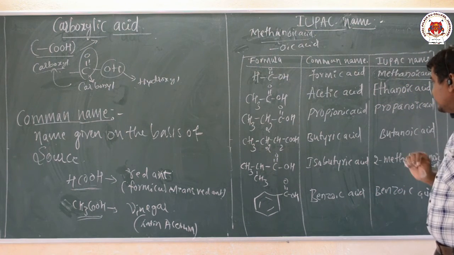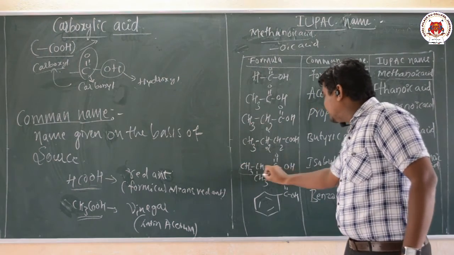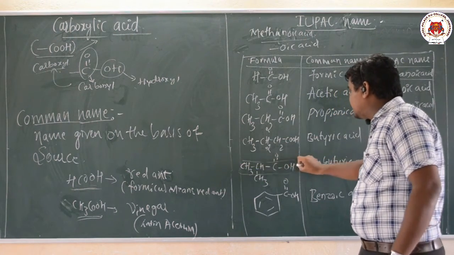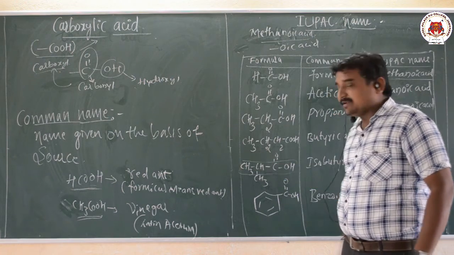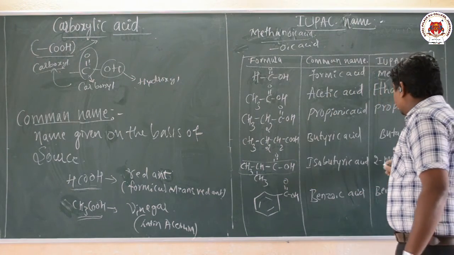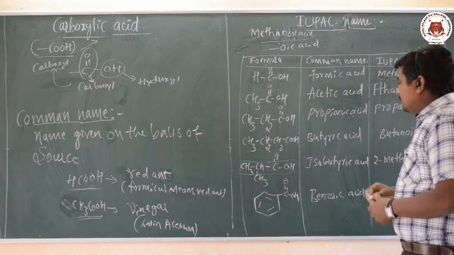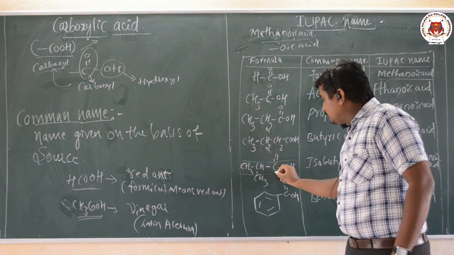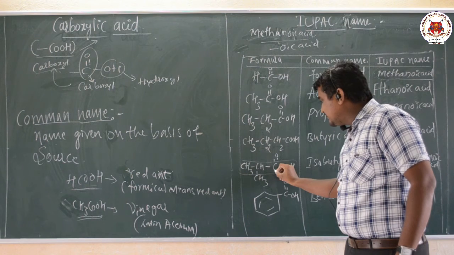Now for the IUPAC name, first you have to select the longest chain. In the IUPAC system, first you have to select the longest chain. Now the longest chain here is 1, 2, 3 carbon atoms, hence it is the parent chain. Now you have to number from this side because the carbonyl carbon takes the least number.